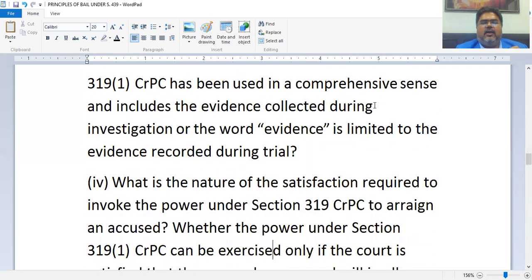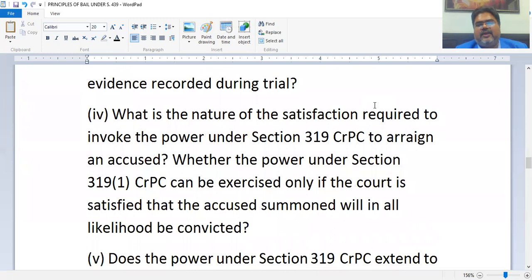Fourth question is, what is the nature of the satisfaction required to invoke the power under Section 319 CRPC? Whether the power under Section 319 can be exercised only if the court is satisfied that the accused summoned will in all likelihood be convicted. So I am simplifying this question.